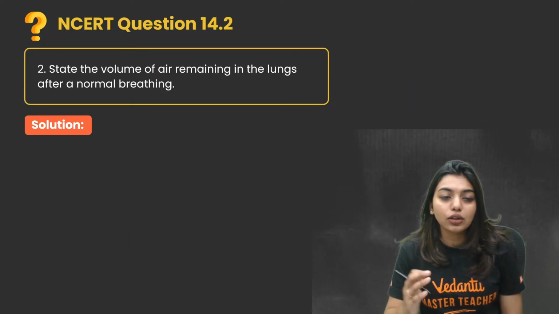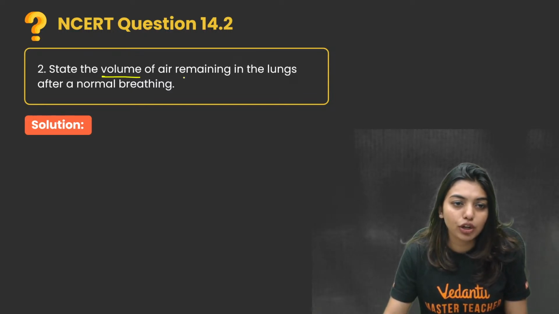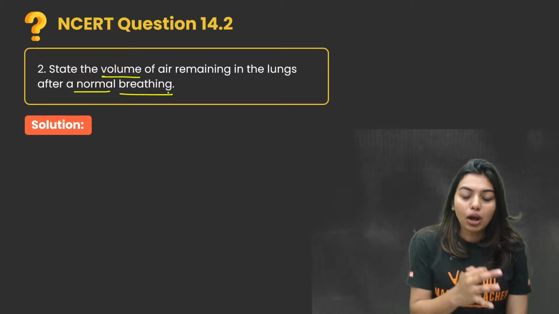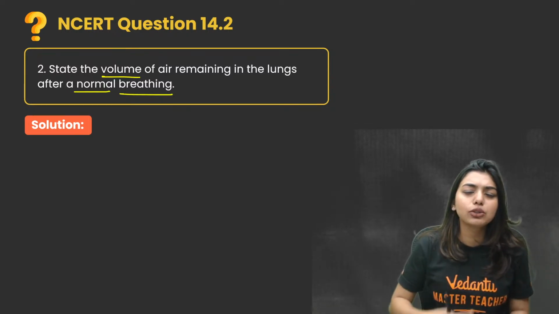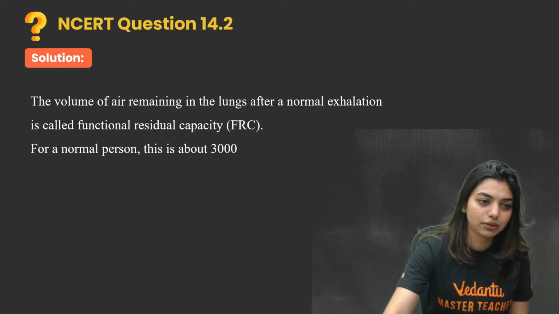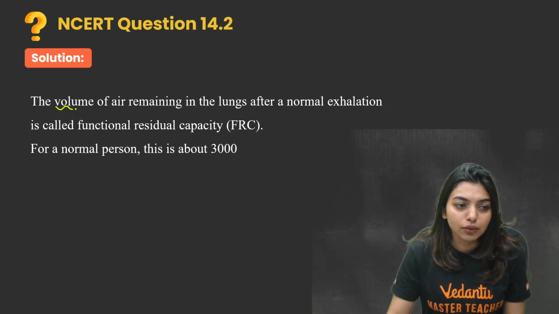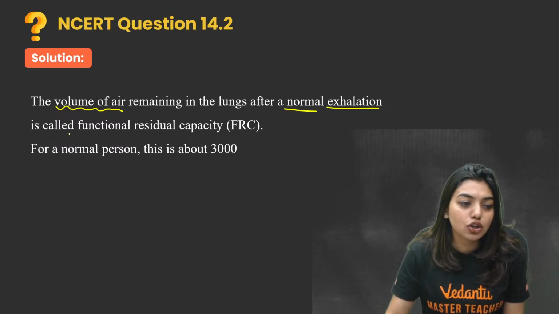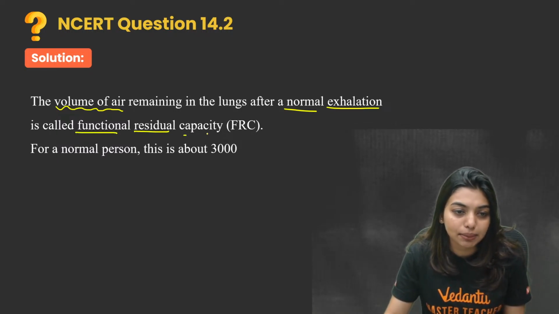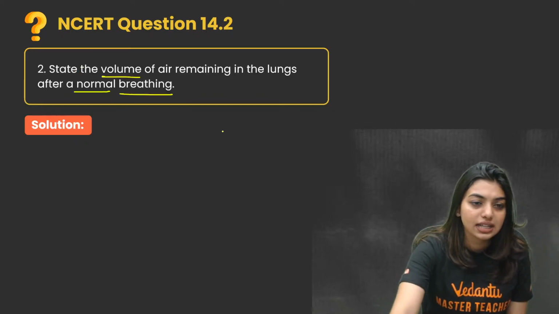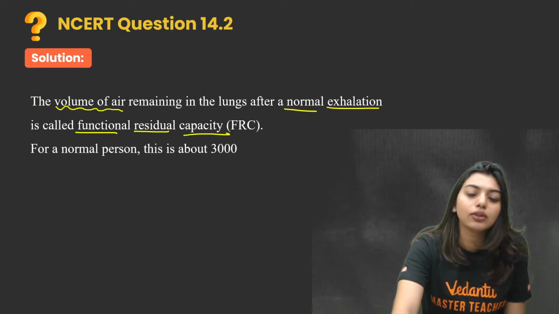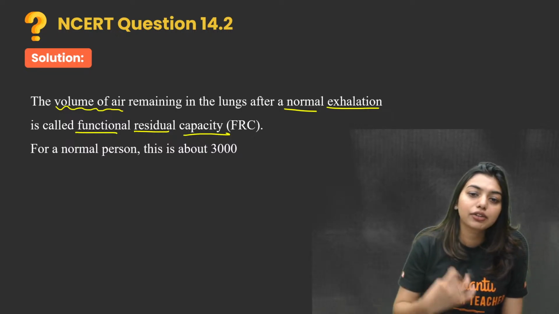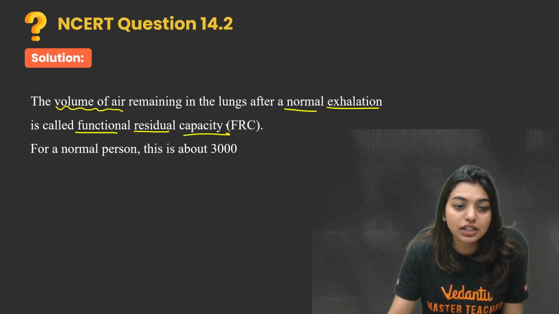Now, state the volume of air remaining in the lungs after a normal breathing. How much air will be there? So the volume of air remaining in the lungs after a normal exhalation is called the functional residual capacity. The question was the same thing, right? After a normal exhalation, how much air will be there? The volume of air remaining in the lungs after a normal exhalation is called the functional residual capacity,